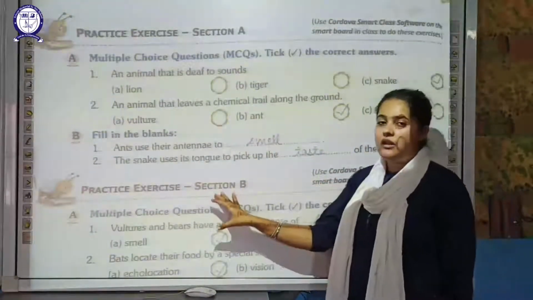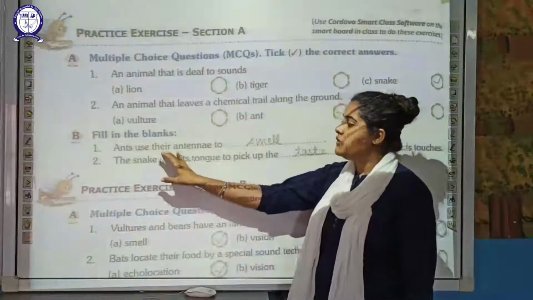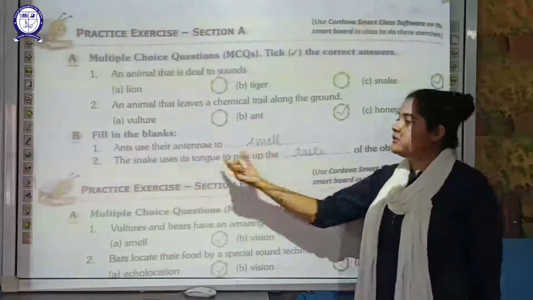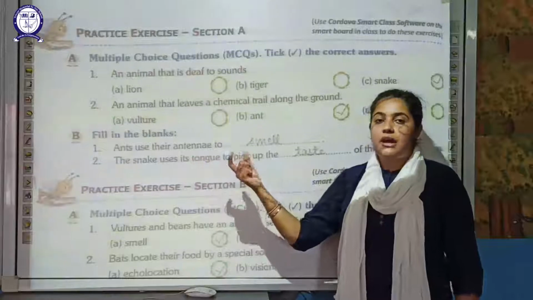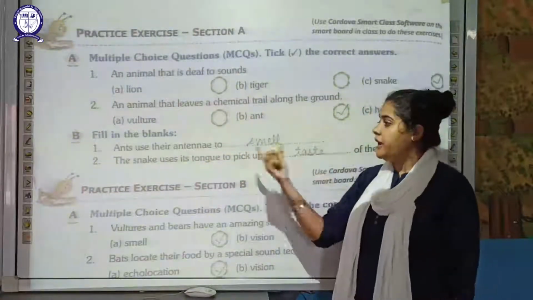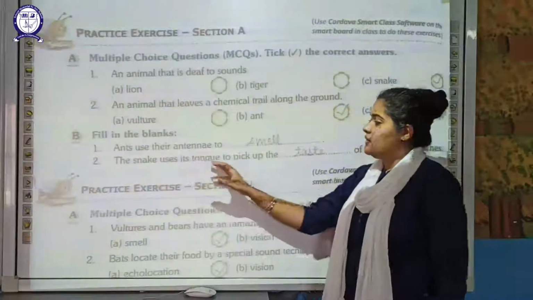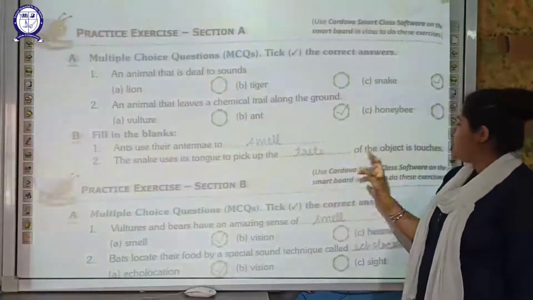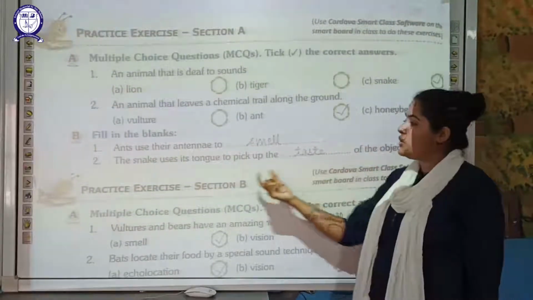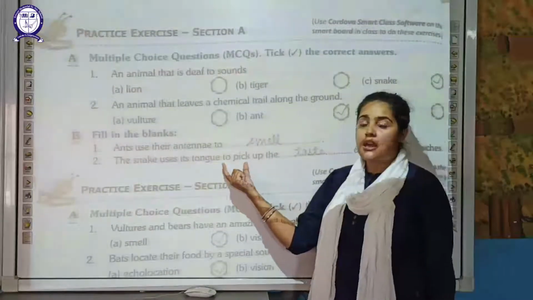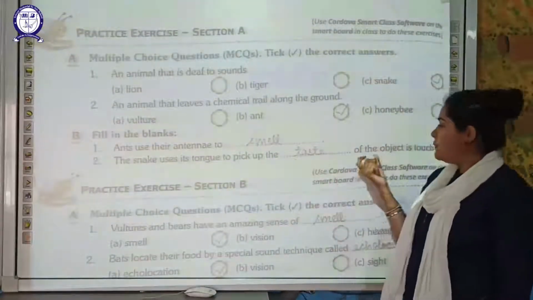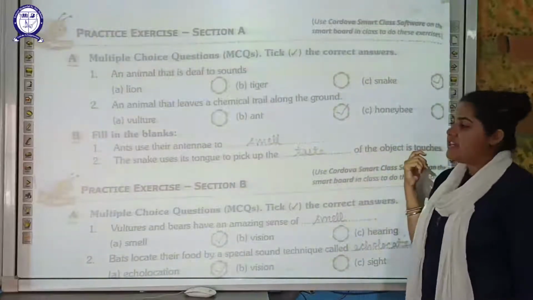Next, moving on to the fill in the blanks. First of all, the ant uses its antenna to smell. The ants have a pair of antennae on the front part of their head which helps them to smell. Next, the snake uses its tongue to pick up the taste of the object it touches. So the tongue of the snake picks up the taste of the object it touches.